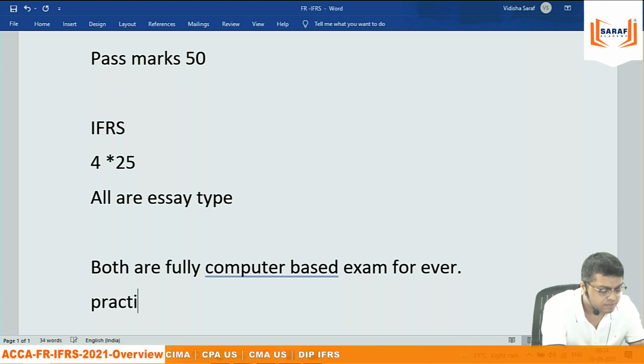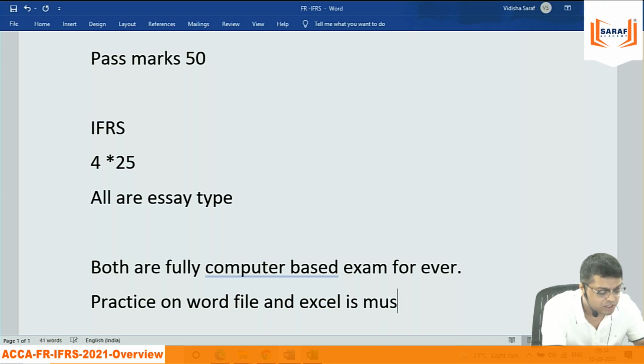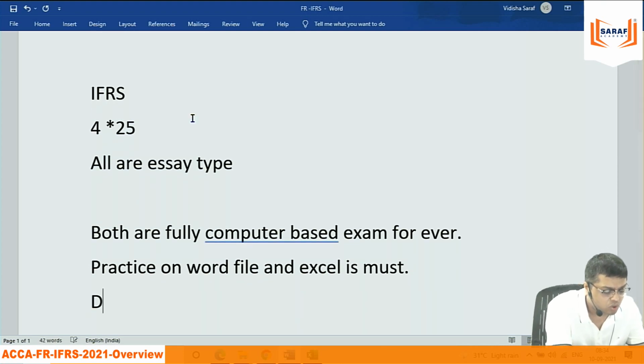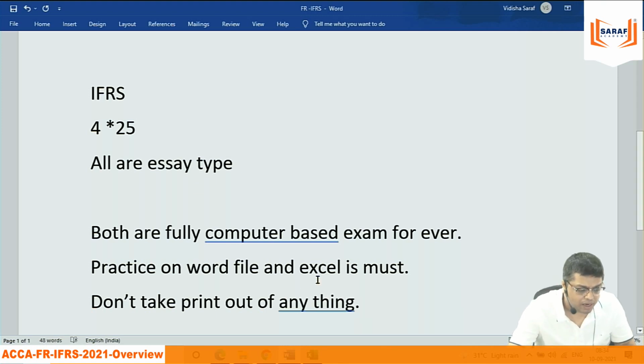Practice on Word file and Excel is a must. Don't take printout. Don't take printout of anything. Don't waste your money. Save energy, save trees. Save global warming, don't take any printout. Everything you should study on screen.